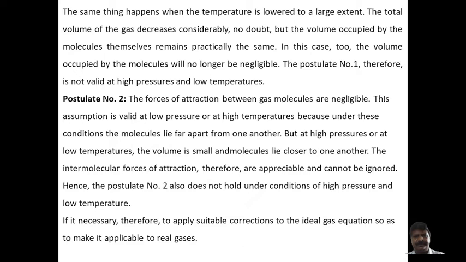We say that the forces of attraction between the molecules are not negligible at high pressure and low temperature. This is the second main reason why real gases deviate from ideal behavior.